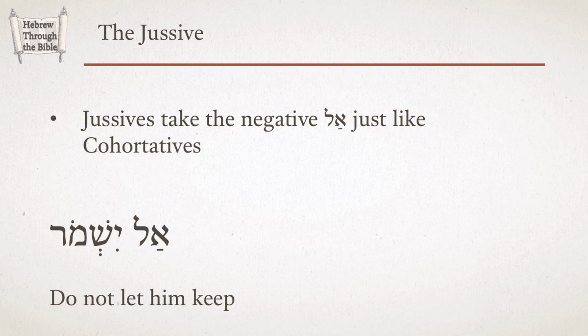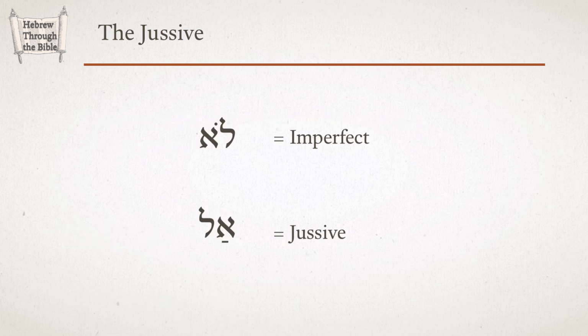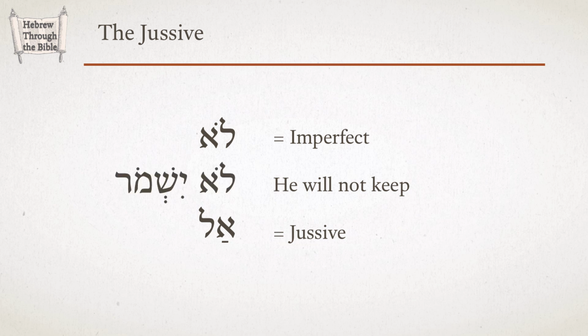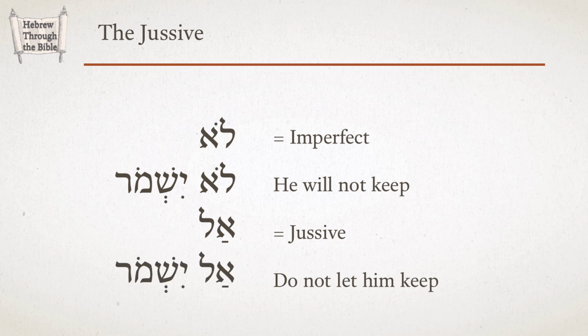Sometimes this can be very helpful in identifying a verb as a jussive as opposed to an imperfect. Remember that a regular imperfect will have the negative lo. So if you want to say, he will not keep, you say, lo yishmor. If you want to say, do not let him keep, however, you say, al yishmor. So the negative al, when present, can be a good indicator that a verb should be considered as a jussive and not as an imperfect.